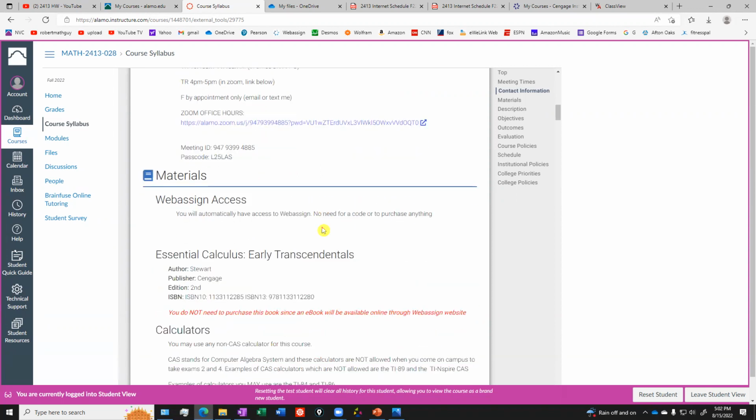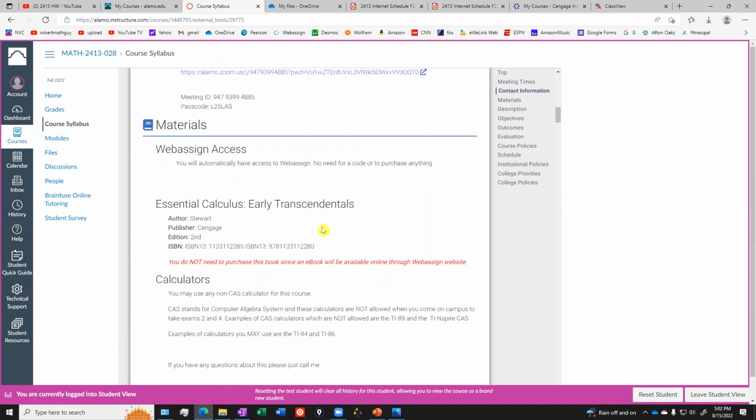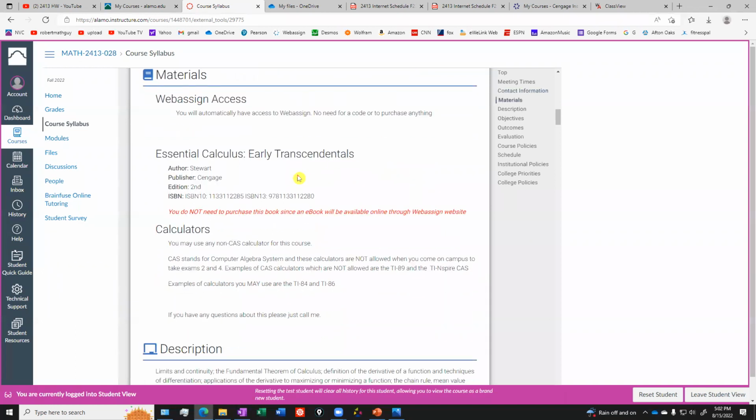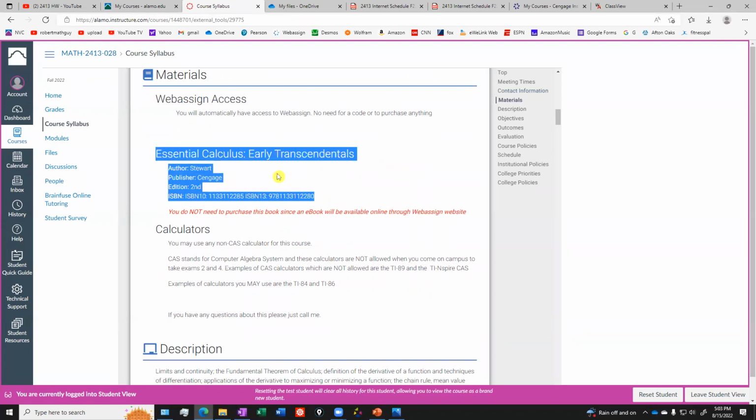All right, what do you need for the course? For this class, you really don't need to buy anything other than maybe a graphing calculator or a scientific calculator, but you will have access to the electronic version of the book and the homework management system. It's all included in your tuition, so you don't need to go buy anything. We are going to be basing this class on a textbook. There is an electronic version of the book. Here's the actual textbook. If you just want to go get it, you can, but it's not required.